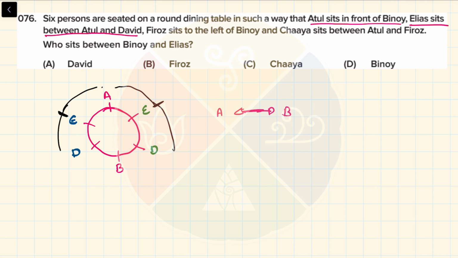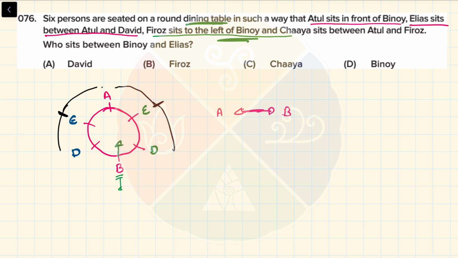You have to write all the cases until you are sure. So I don't know which position is actually true. Now the next statement. Firoz sits to the left of Binoy. Where is Binoy? Here Binoy is. So Firoz sits left of Binoy. See, they are facing the center. They didn't say that, but it's okay to assume because they are sitting at a dining table. They cannot sit facing backwards and eat food.